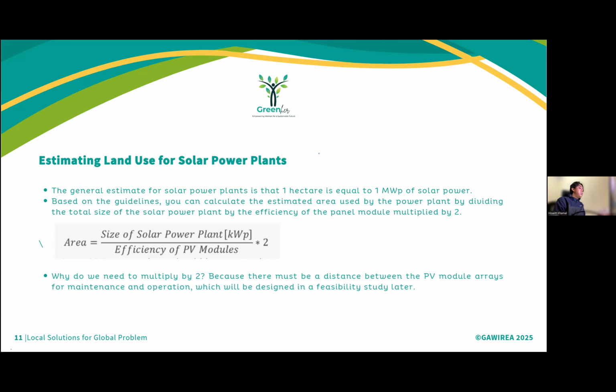Area equals size of solar power plant divided by efficiency of PV modules, multiplied by 2. Why do we need to multiply by 2? Because there must be a distance between the PV module arrays for maintenance and operation, which will be designed in the feasibility study later.